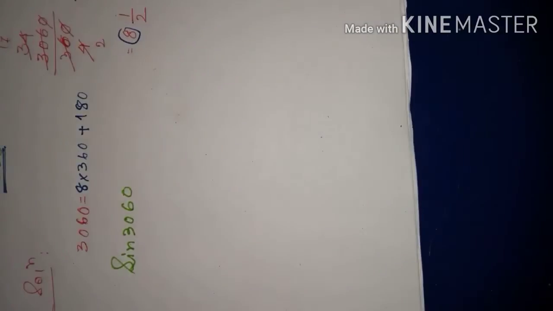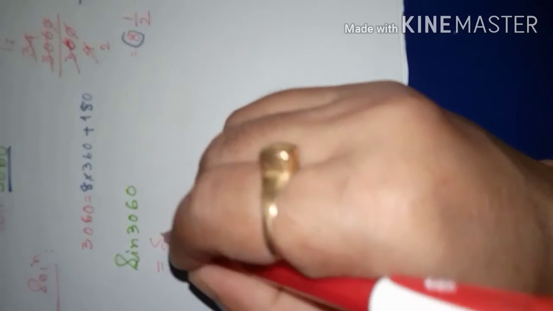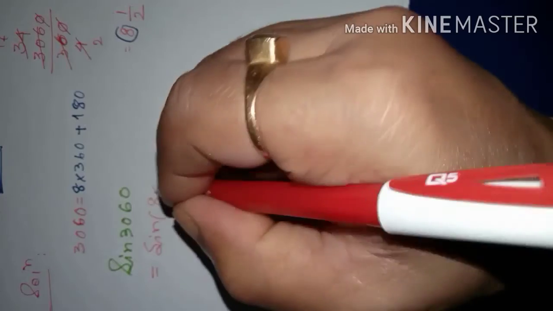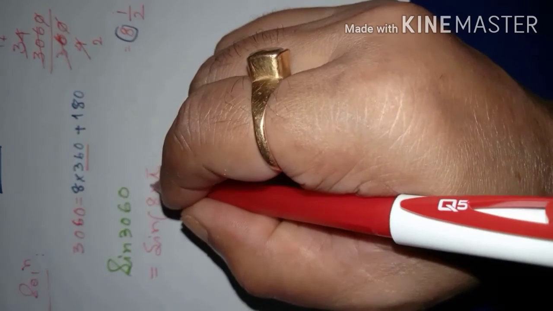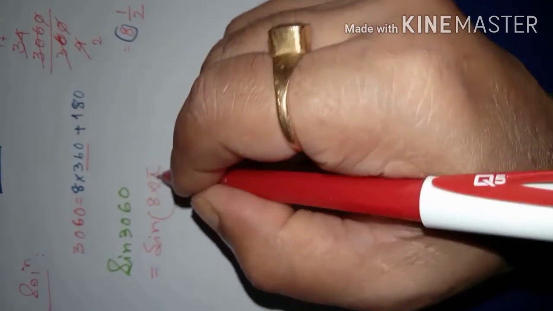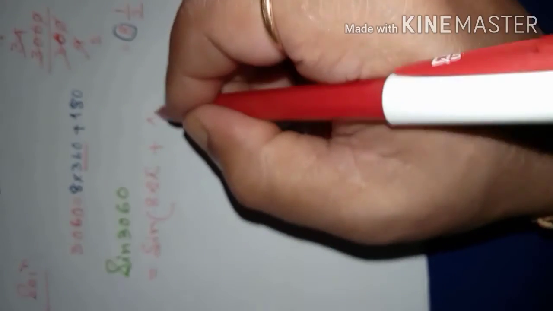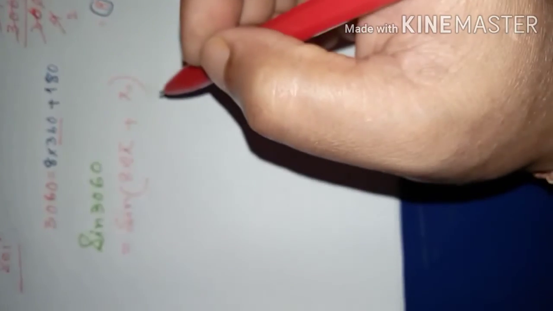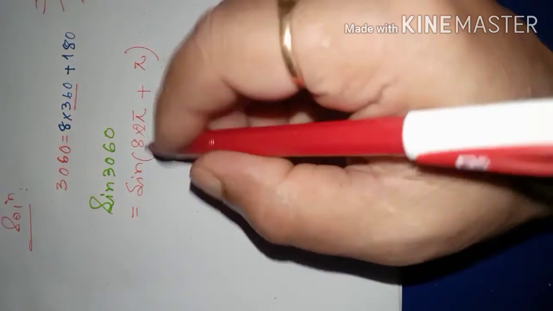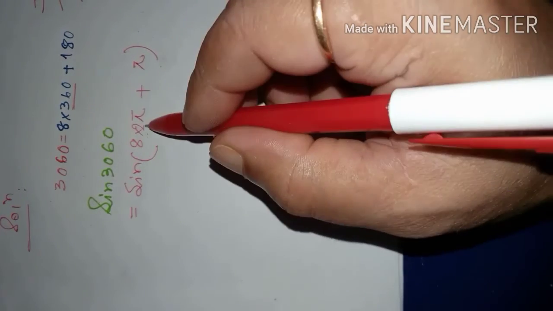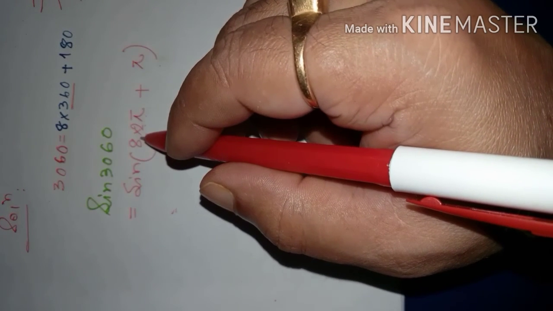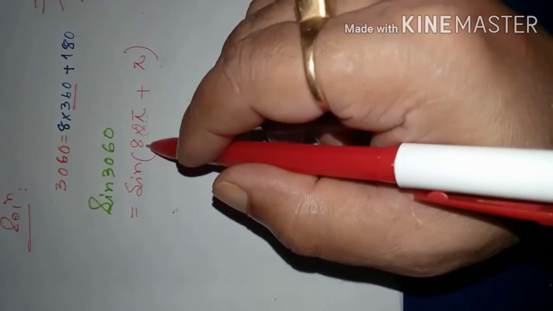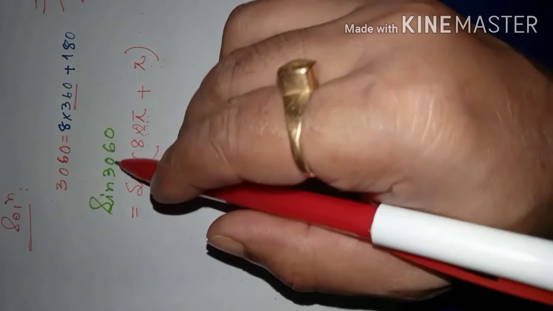So dear students, you see here, now we can write sine 3060 as sine of 8 times 360. 360 means twice pi. So 8 times twice pi plus 180, and 180 is pi. Yes, 8 times twice pi means after 8 revolutions it will come into the same position.